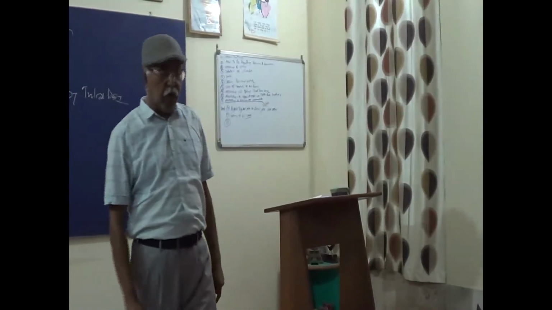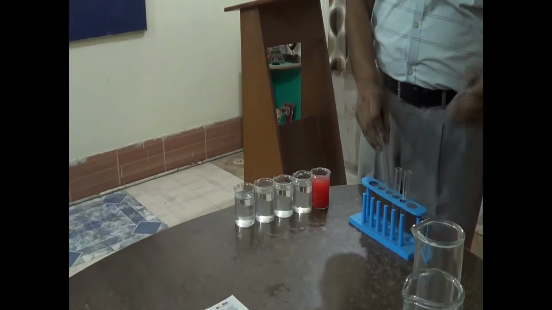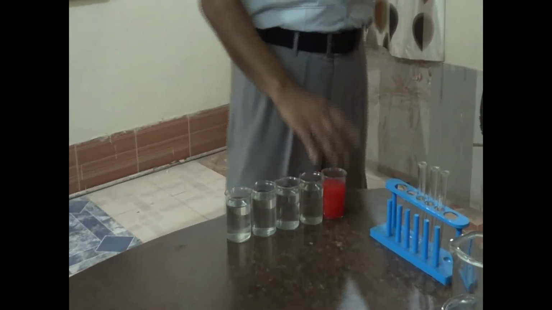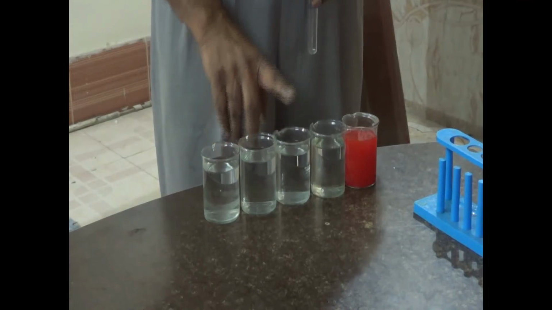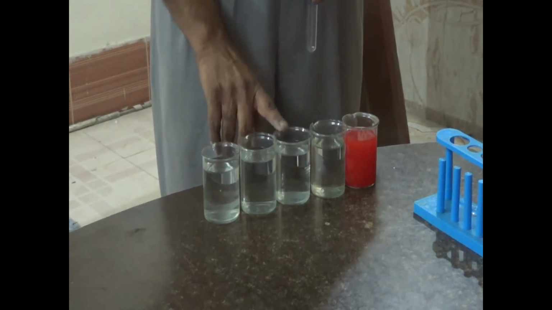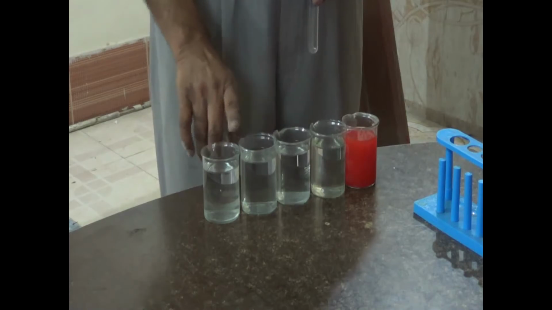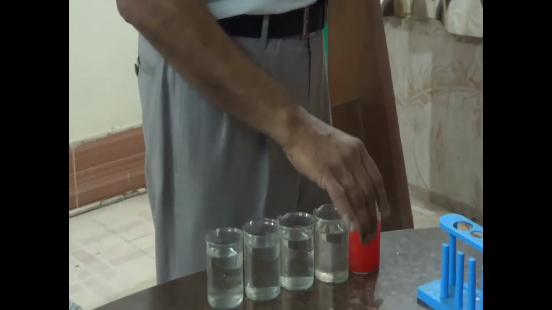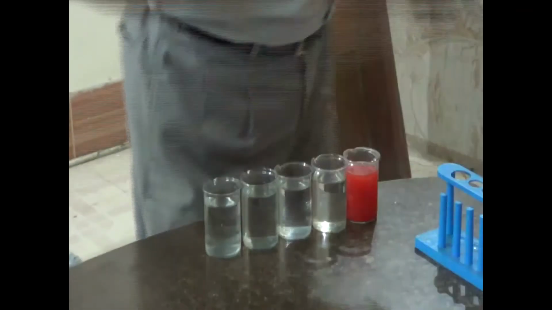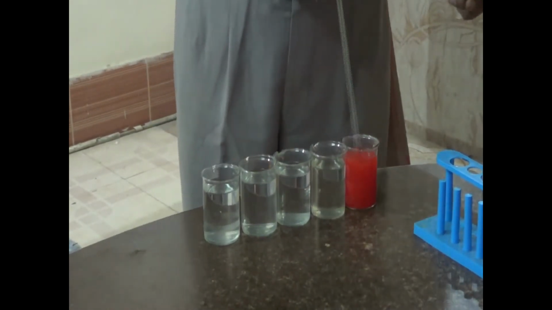Now what to do? Let's see. This is the potassium permanganate solution. First listen. I will take out 10 milliliter from this and add it into the next beaker. After stirring it, I will take out 10 milliliter from this and add it into the third beaker. Again after stirring, I will take out 10 milliliter of water and add it into this. Again after stirring, I will add into this. Then we will compare the colors. Let's see. First let me stir it.